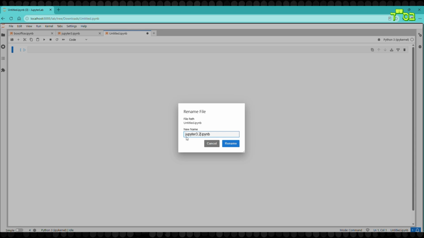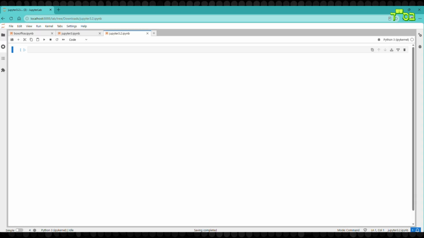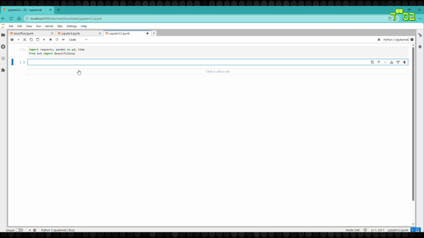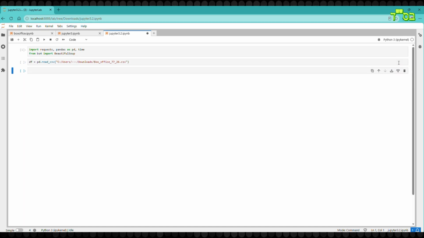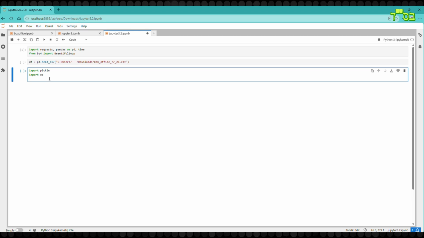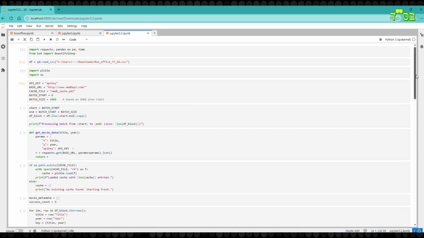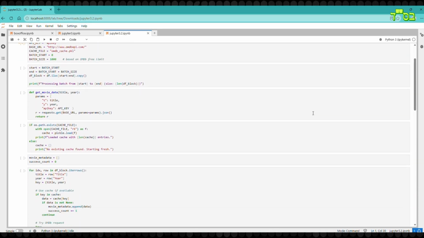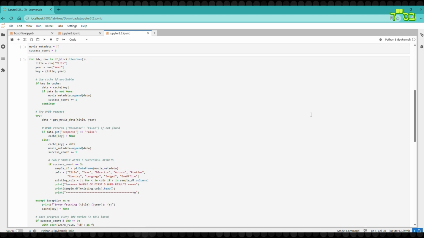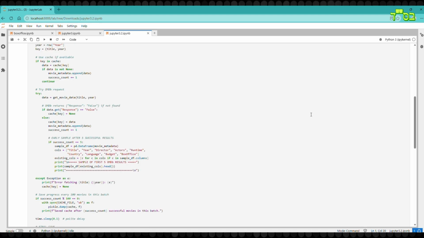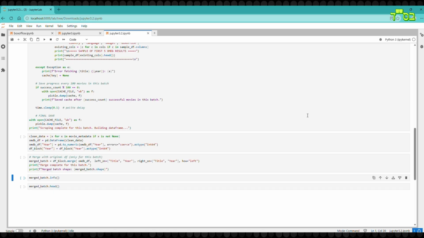The same imports that were used before will first be called in. Then the dataset that was just scraped via Box Office Mojo will be brought in as a data frame, followed by the importing of Pickle and OS. Pickle saves the complex data that was scraped on your computer, preserving it and preventing rescraping. OS handles file paths and helps look for existing files, if any. The script is ready. It will take the data frame just scraped, consisting of over 9,000 records, and pull a block of just 1,000 records from it, correlating to each request from OMDb.